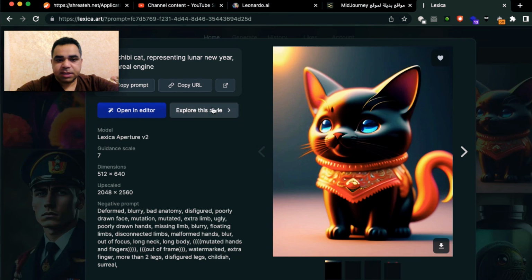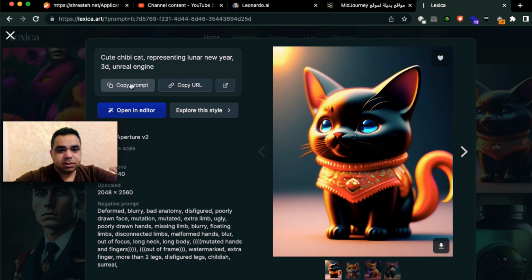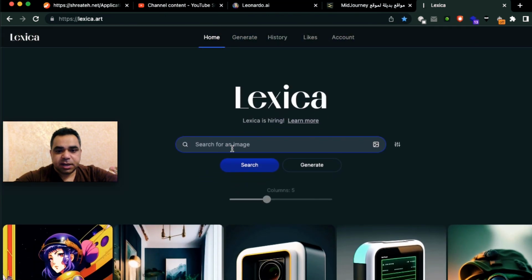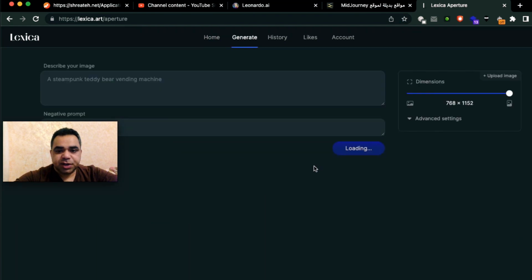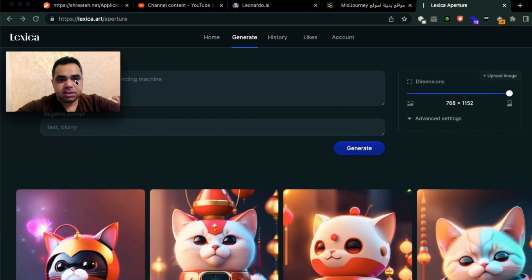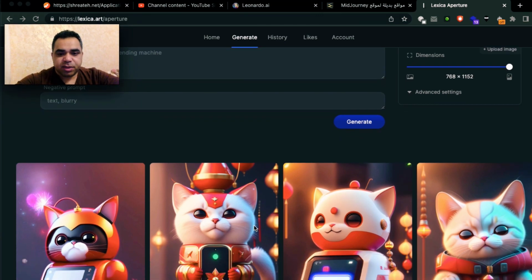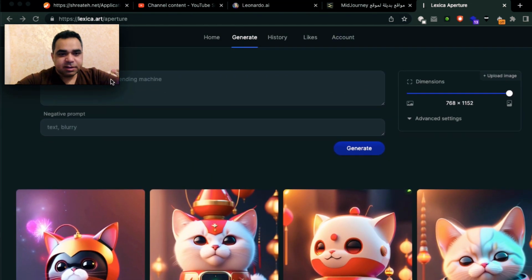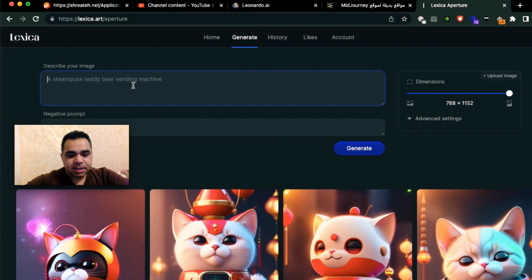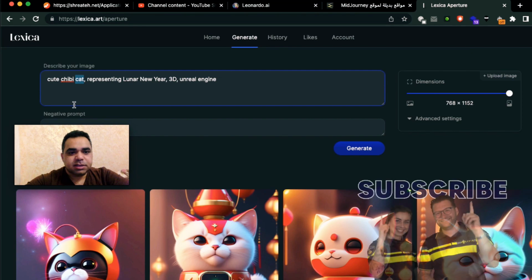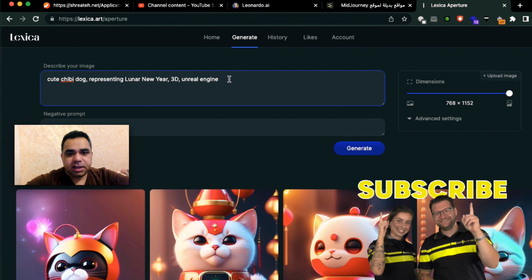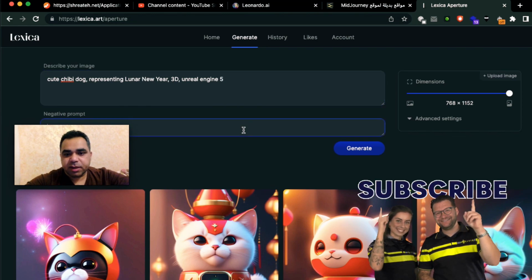For example, you can hit this cat, copy the prompt, and modify it for your own. Instead of search, let's choose generate. Look how cute these cats are. Let's paste this prompt: a cute chippy cat. Instead of cat, let's add dog. Represent a new year. Unreal Engine, and let me add 5. Unreal Engine 5.